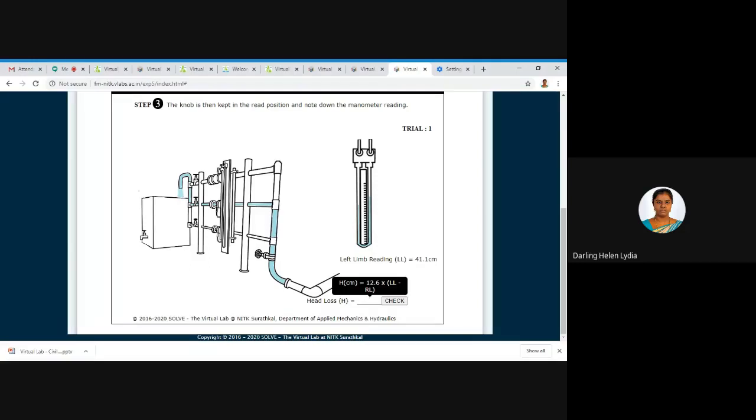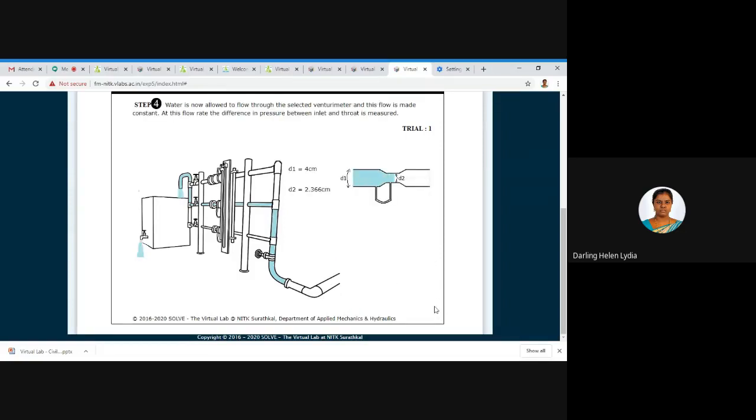Now we have to put the head loss. The formula is also given here, so you can use that formula and check your answers. I'm just showing here you can see the result. If you give the wrong value twice, it will directly take you to the correct result, so you can see the exact head loss value. Then moving on to the next portion, that is the manometer and the venturi meter portion.